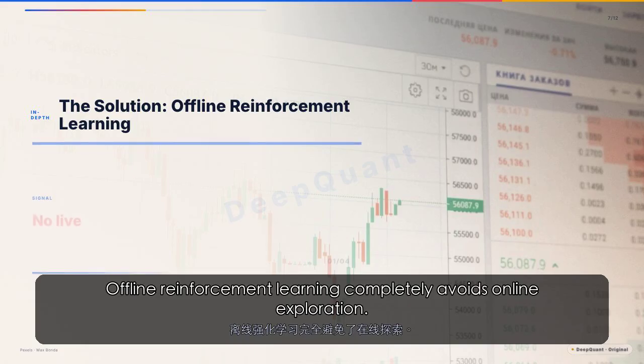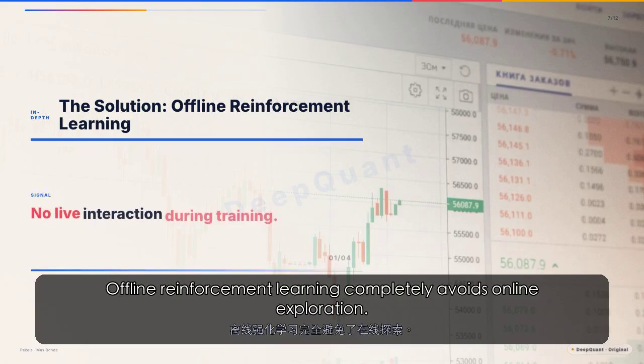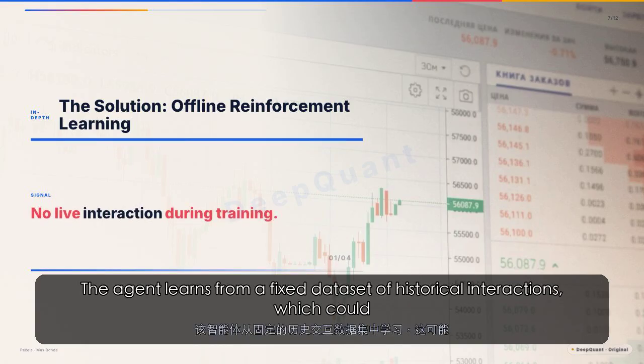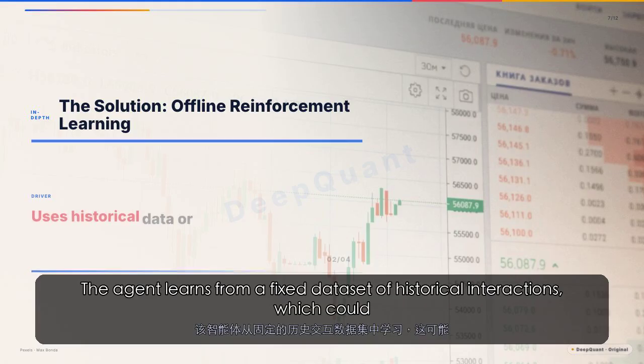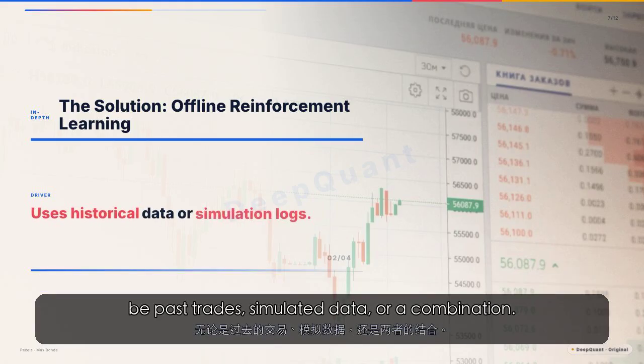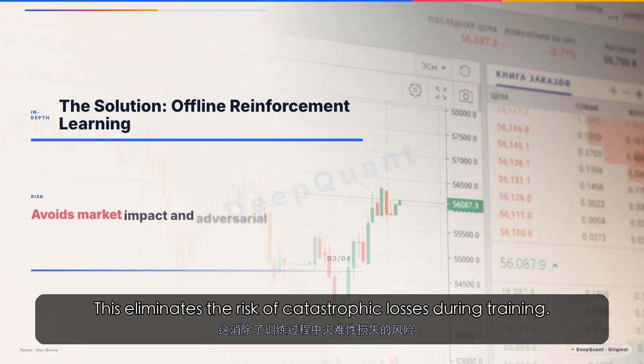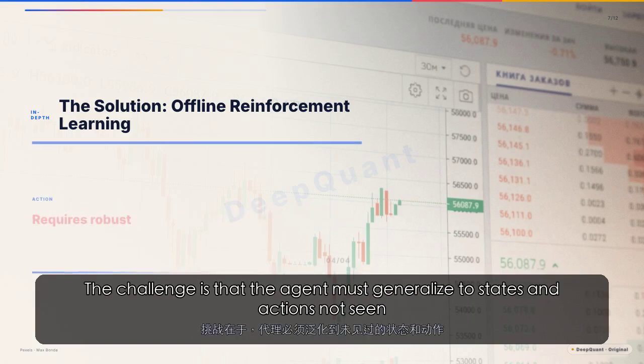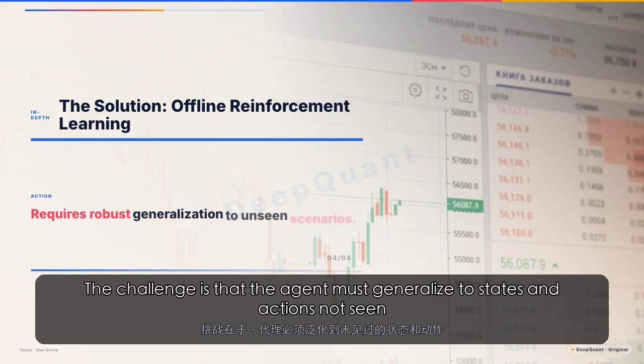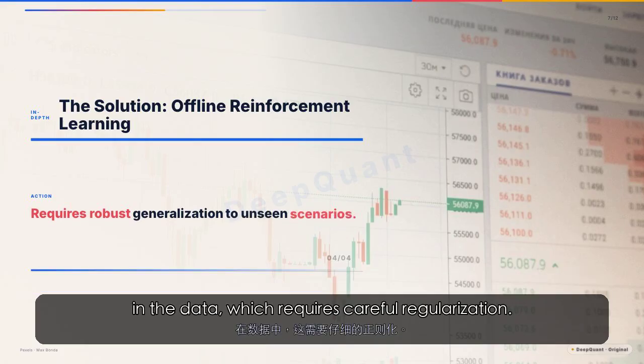Offline reinforcement learning completely avoids online exploration. The agent learns from a fixed dataset of historical interactions, which could be past trades, simulated data, or a combination. This eliminates the risk of catastrophic losses during training. The challenge is that the agent must generalize to states and actions not seen in the data, which requires careful regularization.